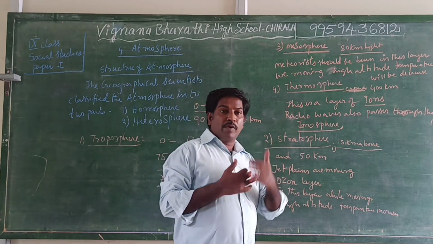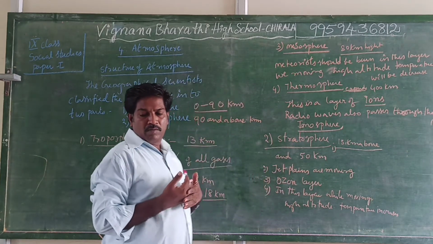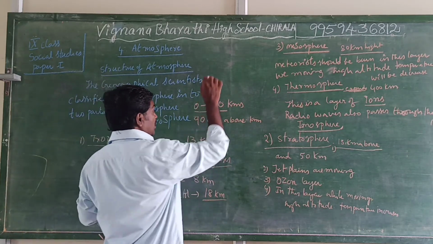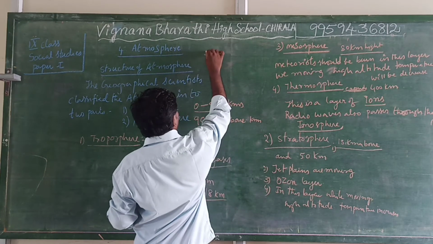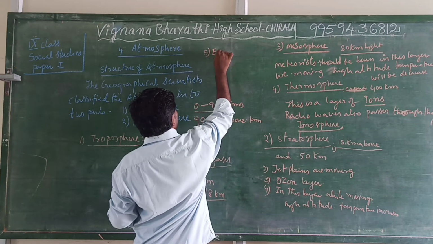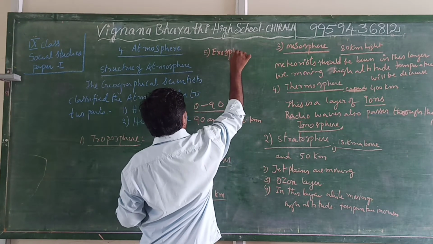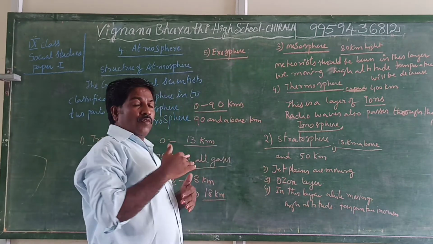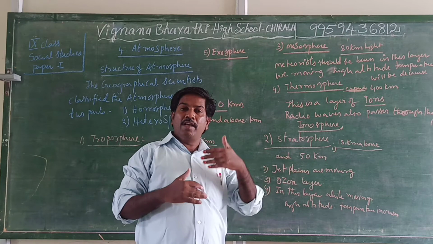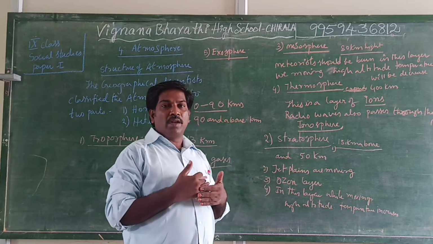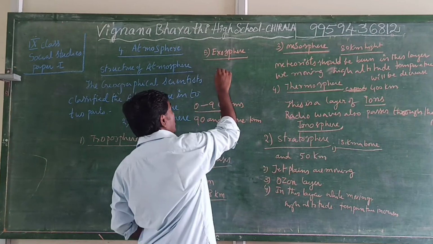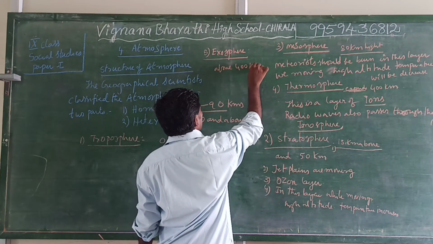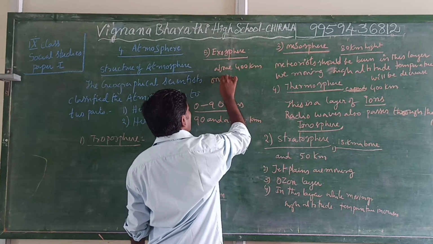And next one, one more is there, that is called exosphere. After fourth, the fifth one is exosphere. Above 400 kilometers, one more layer is there.